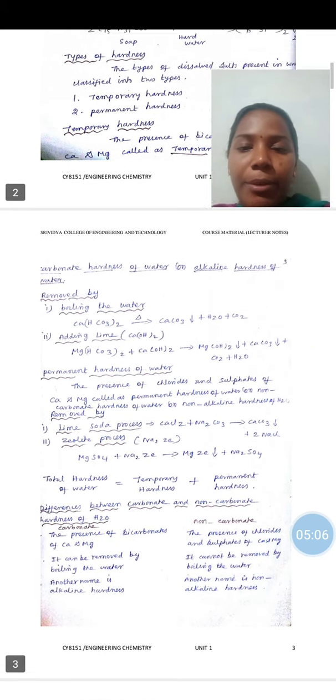Temporary hardness means the presence of bicarbonate salts of calcium and magnesium. Temporary hardness is otherwise known as carbonate hardness or alkaline hardness. Temporary hardness can be removed easily. It can be removed by boiling the water or adding lime to the water.